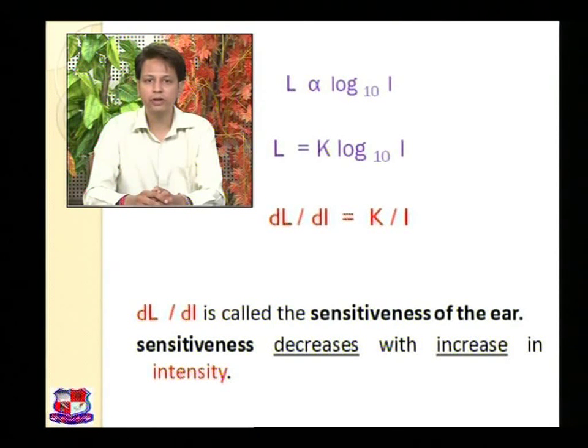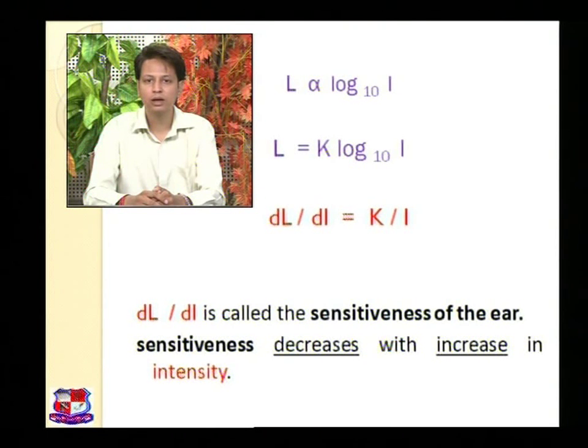Now if we differentiate the loudness with respect to intensity, that is dL upon dI, on the right hand side K is constant, whereas log base 10 I, if we differentiate it with respect to intensity, becomes 1 upon I. That is, dL upon dI is equal to K upon I. dL upon dI is the sensitiveness of the ear.